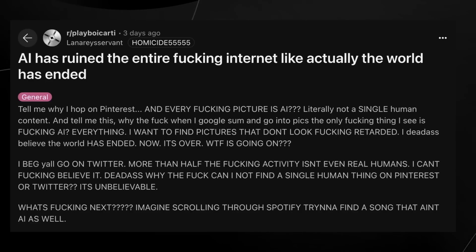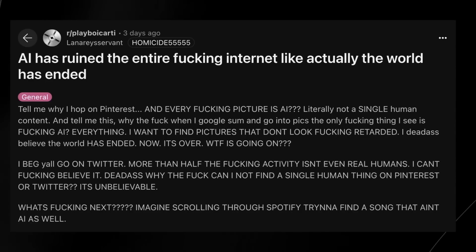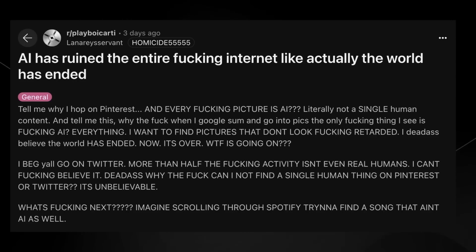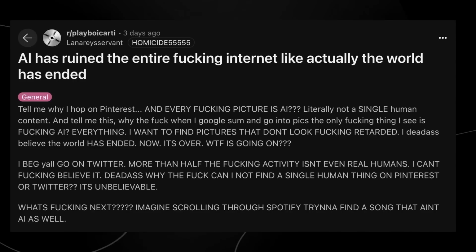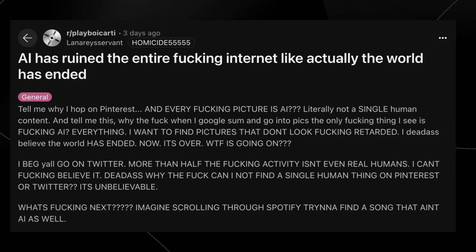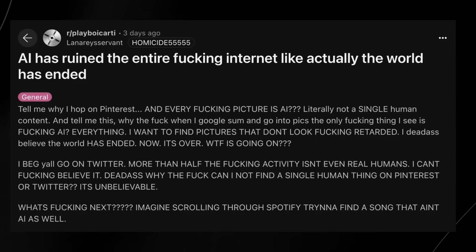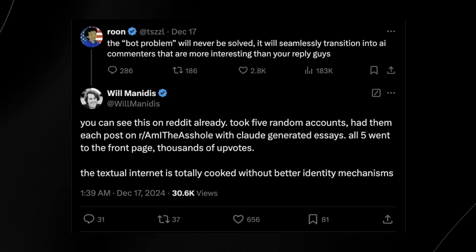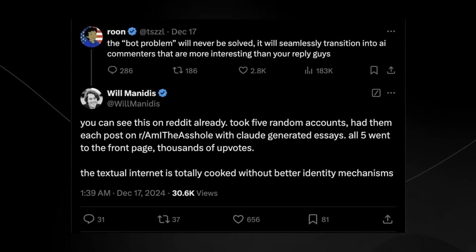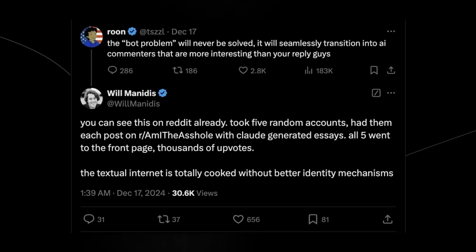And you can see right here, someone says AI has ruined the entire internet, like the world has actually ended. I hop on Pinterest and every picture is AI. Not a single human has made content. And when I go to Google Images, all of the pictures are AI. I mean, it's pretty incredible how much AI has proliferated on the internet already. And here we can see Rune says that the bot problem will never be solved. It will seamlessly transition into AI commenters that are more interesting than your reply guys.